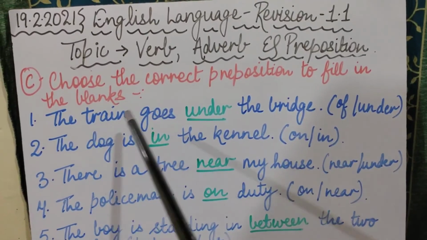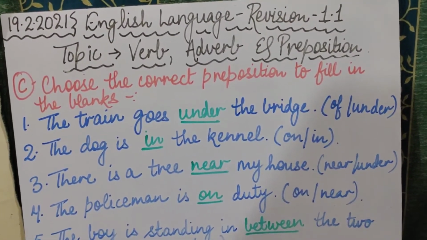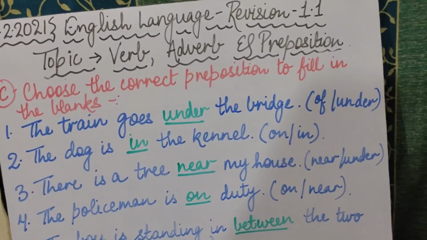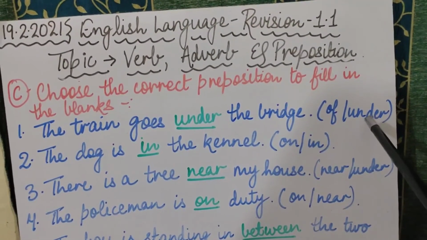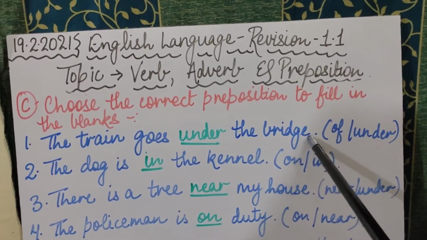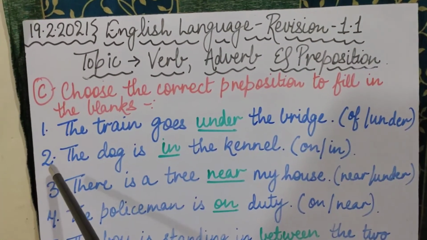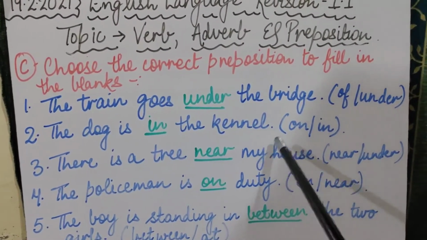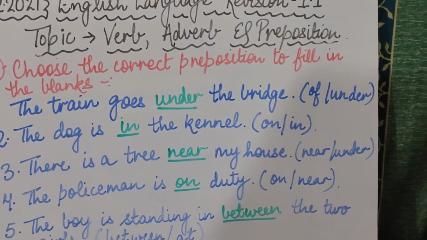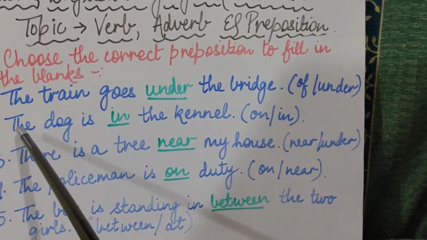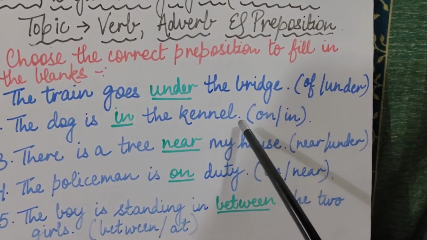Our first sentence, the train goes dash the bridge, and the two options are off or under. Train bridge के off से जाएगी या under से? So the correct preposition will be under. So the train goes under the bridge. Bridge के नीचे से. Coming to the second sentence, the dog is dash the kennel. On या in? Dog kennel के ऊपर है, on या in? अंदर. So the correct option is in. The dog is in the kennel.